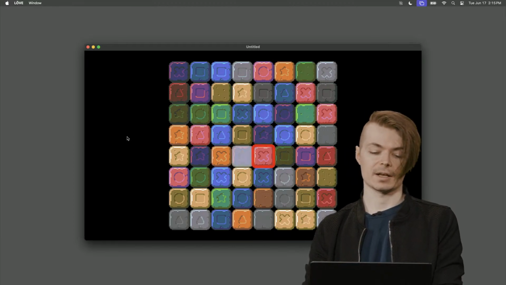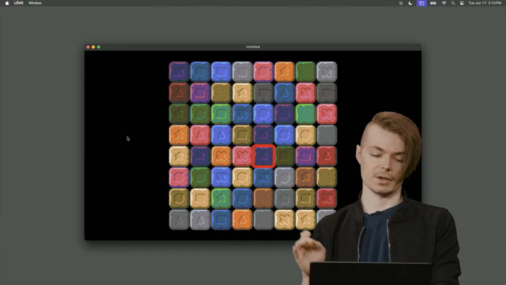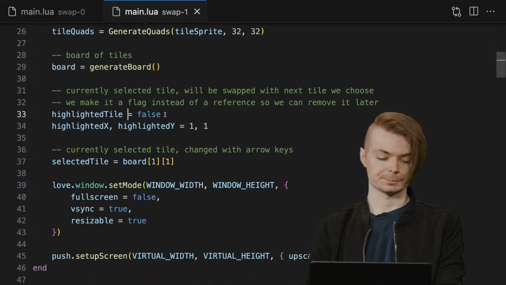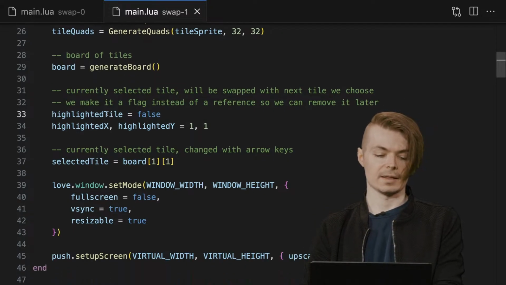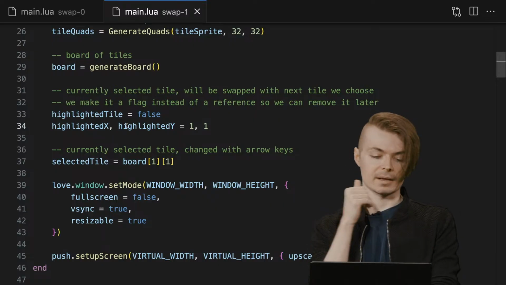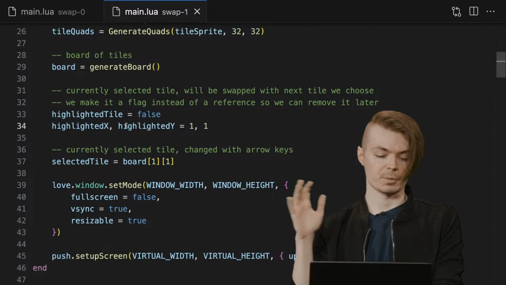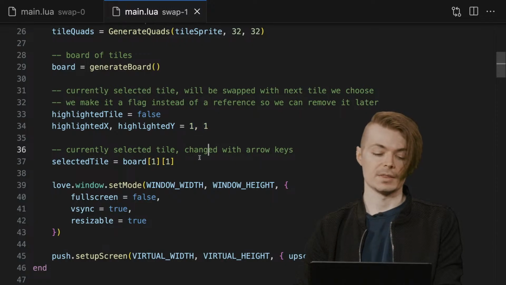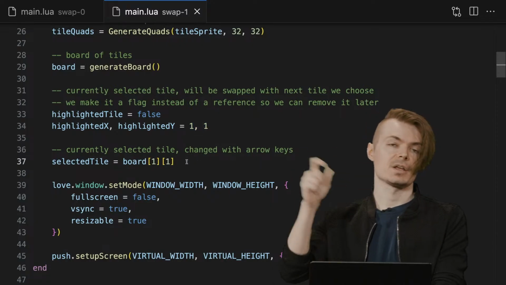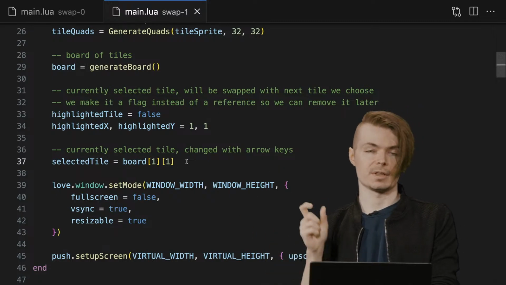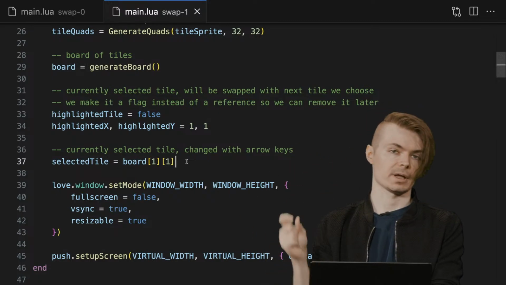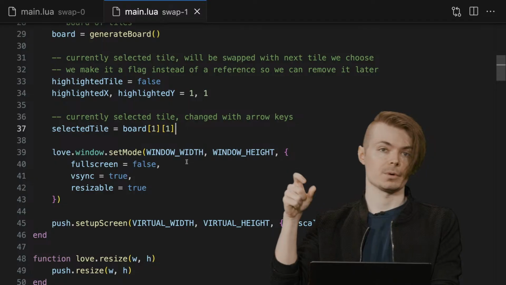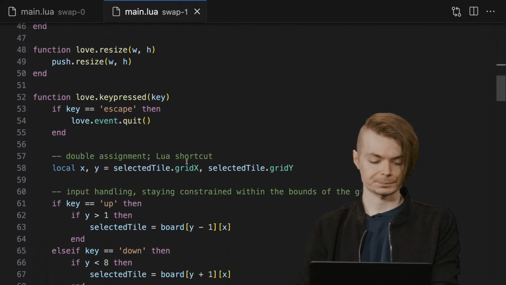But we do have a highlighted rectangle to illustrate, okay, this is what you chose, and then here's where you're going to swap. And so there's a reference that has to be made to that. So that's what we do here. We have a highlighted tile, and then the actual x and y will preserve that when we are highlighting it, but we don't need to. This isn't being used until we actually have clicked enter and are highlighting the tile. In this case, hovering over tiles is the indicator for our little red cursor to show, okay, we're moving around, we need some way to show which tile we want to select, which actual tile we want to highlight and then swap. So that's what that's for.